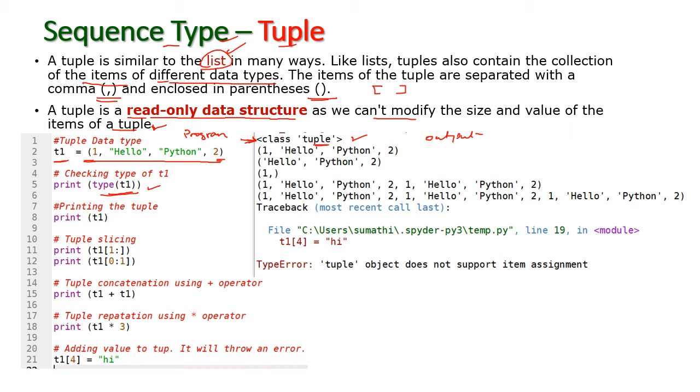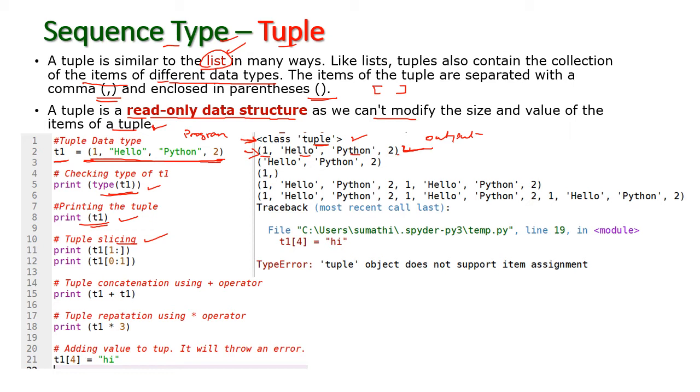And second, I am going to print t1. That is, I am going to print the values in t1. What values are stored in the tuple? See here: 1, hello, Python, 2. The same thing is printed here also. Right? And next, I am going to use the slicing operator. The slicing operator is used to display particular data items or required items from this tuple, isn't it?